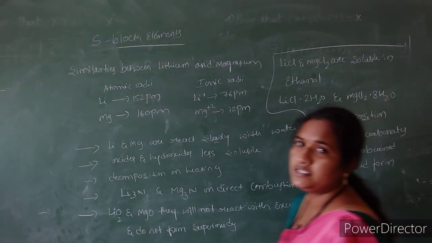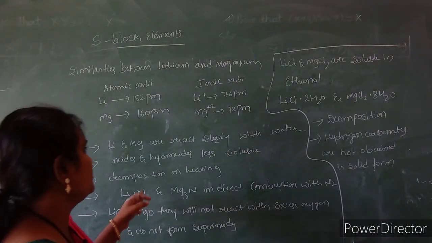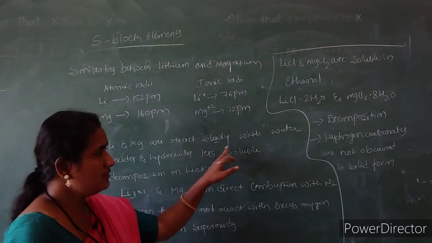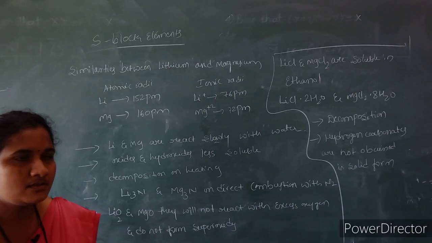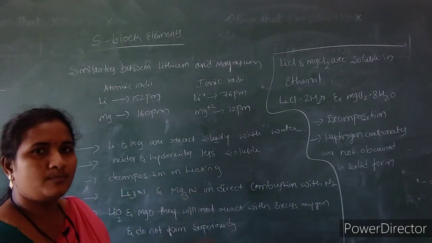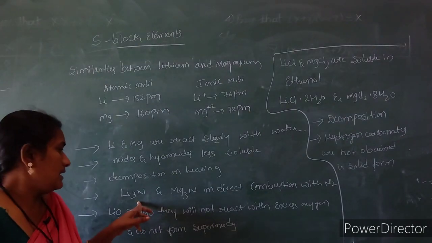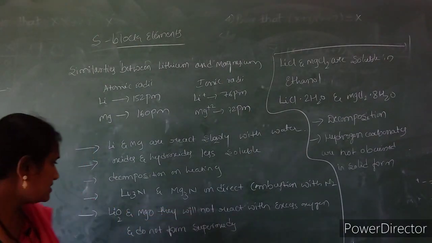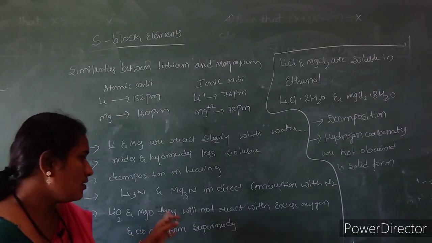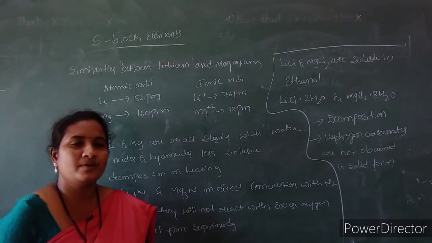So these are the similarities between lithium and magnesium. Firstly, they have similar atomic and ionic radii, and both are harder in nature. Lithium and magnesium react slowly with water, and their hydroxides are much less soluble in nature. These hydroxides undergo decomposition on heating, and on combustion with nitrogen they form lithium nitrate as well as magnesium nitrate. The lithium oxide and magnesium oxide will not react with excess oxygen and will not form superoxides.